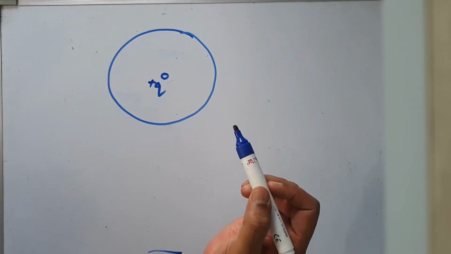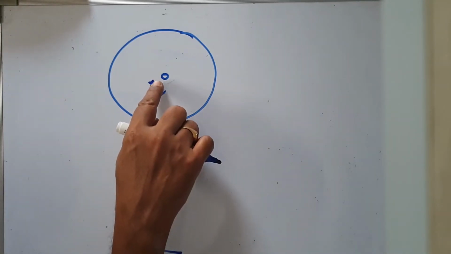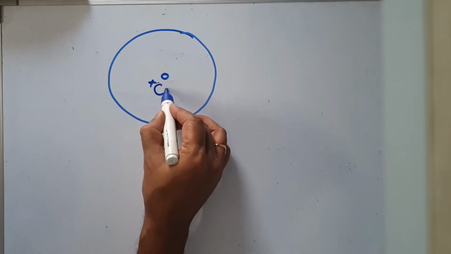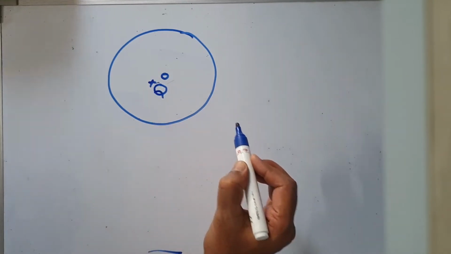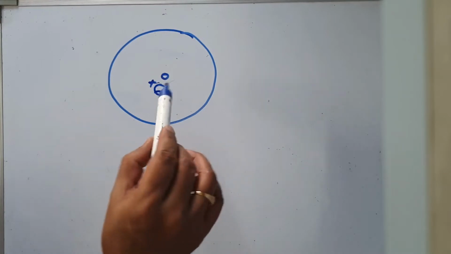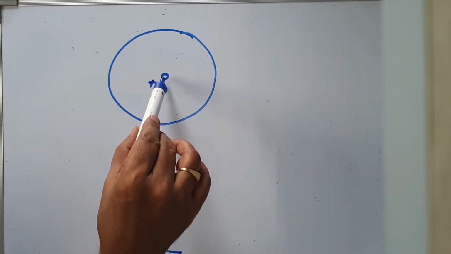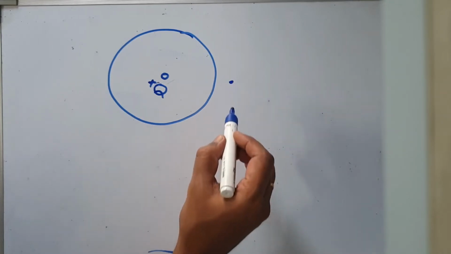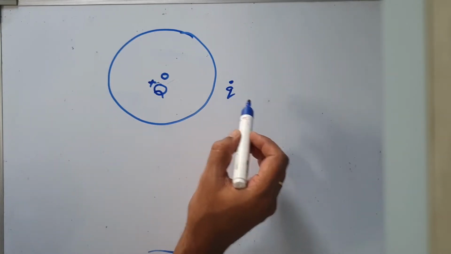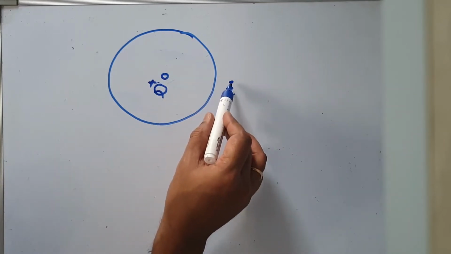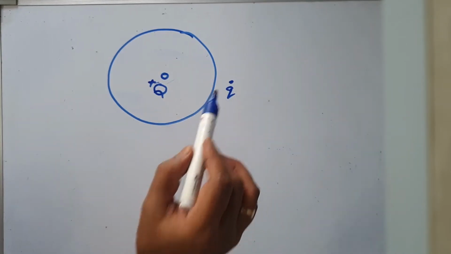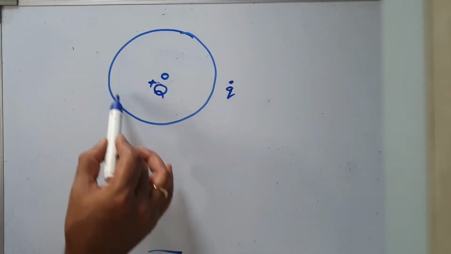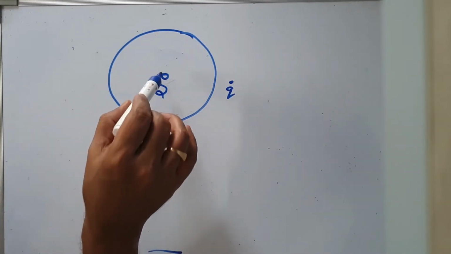You know that charges exert forces on each other. Like charges repel and unlike charges attract each other. If this is a point charge, this point charge cannot exert a force on a charge placed outside this region. Suppose I place a charge here, this charge cannot experience force due to this. Why? Because it is outside this region. This region is called the electric field of this charge.